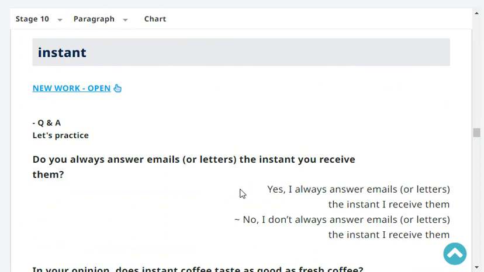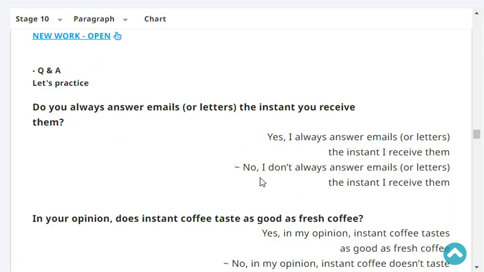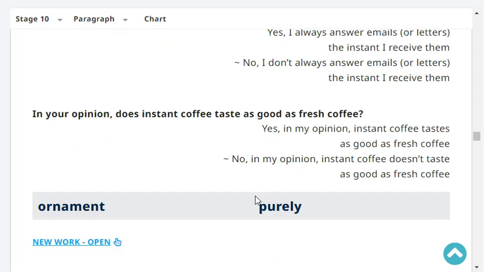Do you always answer emails the instant you receive them? Yes or no? No, I don't always answer the emails the instant I receive them.